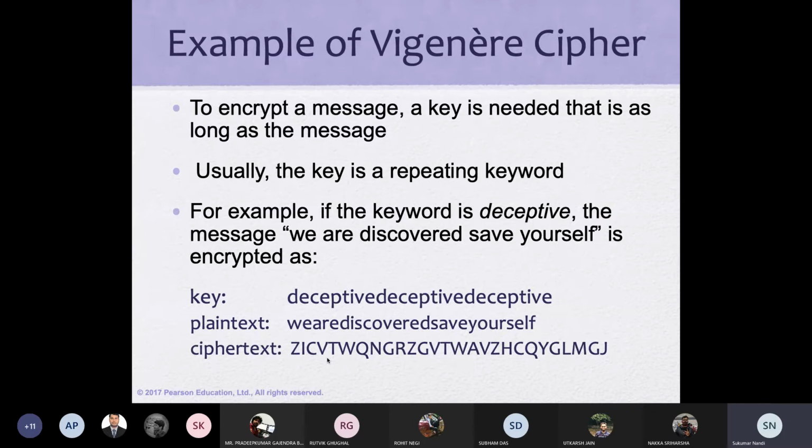For example, E plus R is V, and in a similar scenario you will find the mapping retains the same property. So people found this repetitive nature in the ciphertext, and in this case VTW is the repetition.